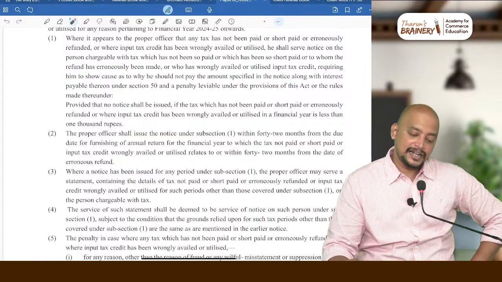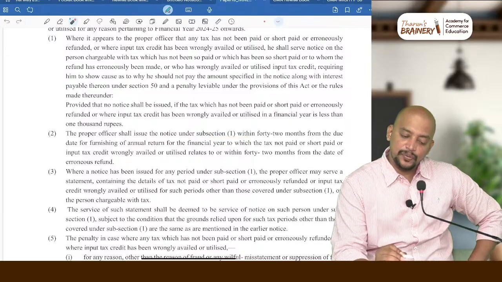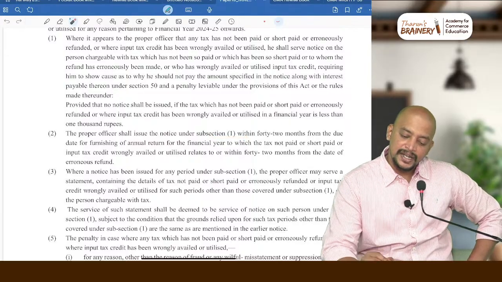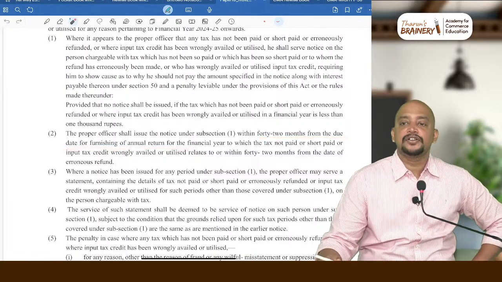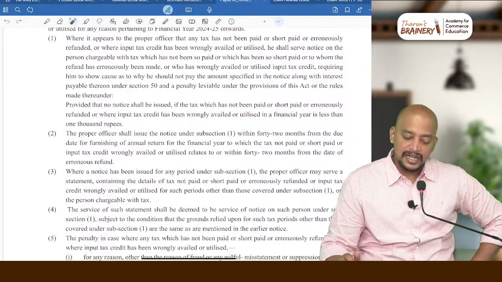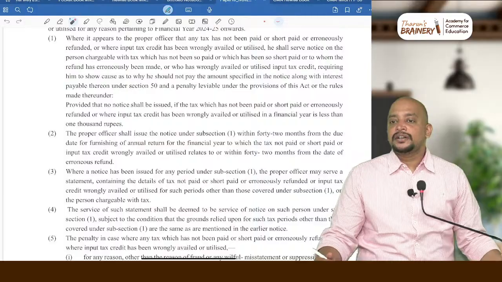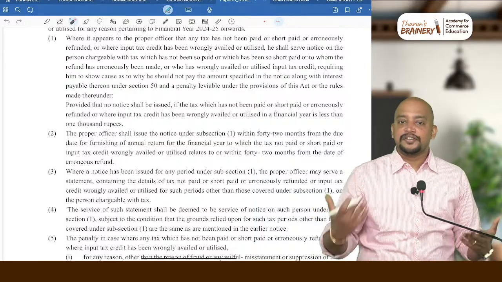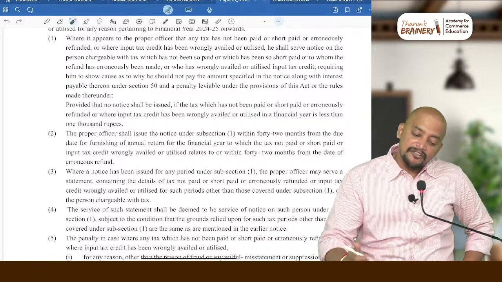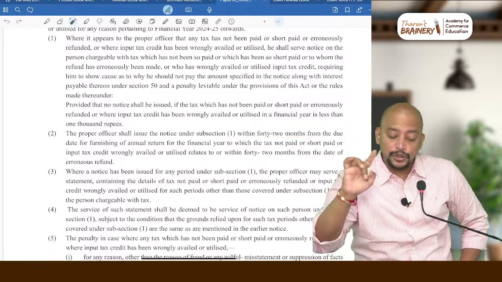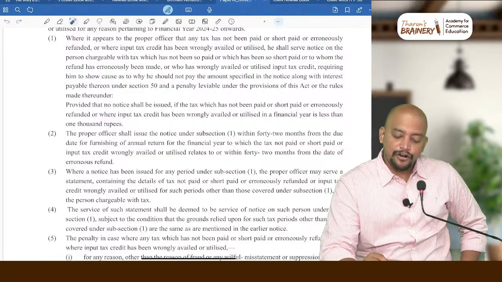Got it? And next, the proper officer shall issue notice under subsection 1 within 42 months from the due date of furnishing annual return for the relevant financial year. What is the due date of furnishing annual return for the relevant financial year? For example, take financial year 24-25: 31st December 2025. From there, 42 months. Remember, 42 months.